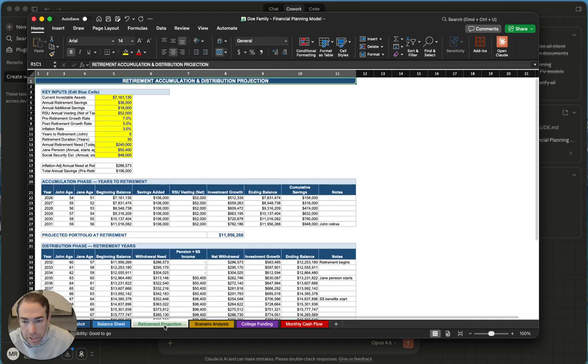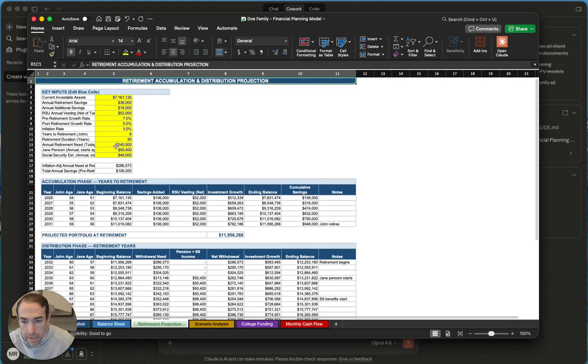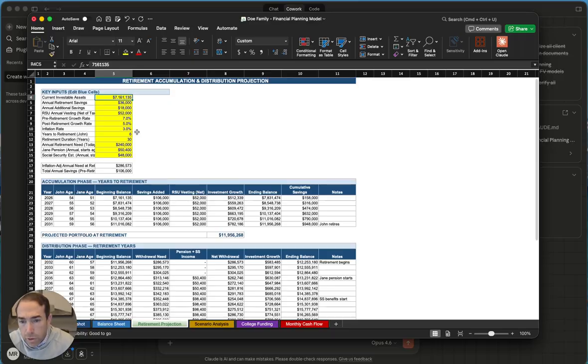Now retirement projection. So current investable assets. Is that right? Total assets. Is that current? Investable assets is 7.1. So it must be looking at, it's taken out the primary residence and such. So it's looking at this, and this, 7.286, 7.161. I'm wondering if it is reducing out some of these others. So that's an interesting one. I don't know where they're getting that full number from, but it seems close enough. But we'd have to recheck and verify it.